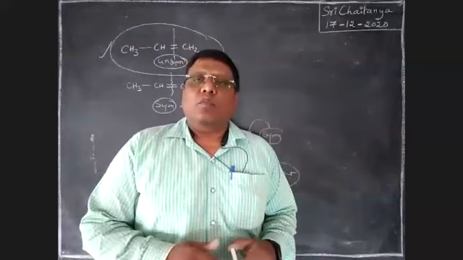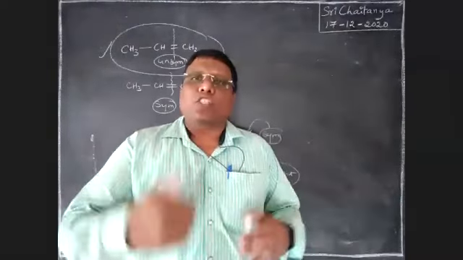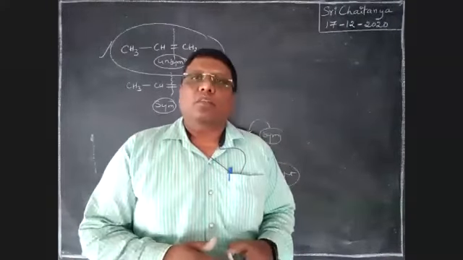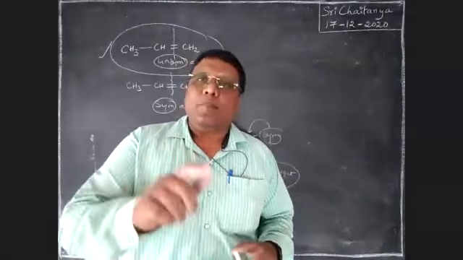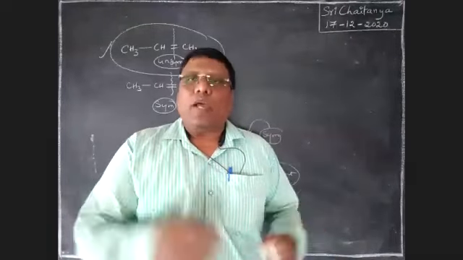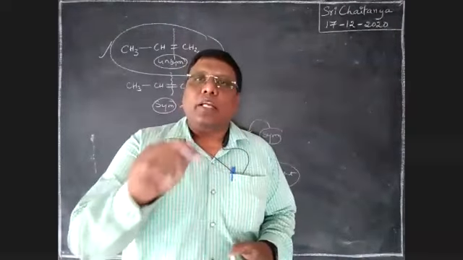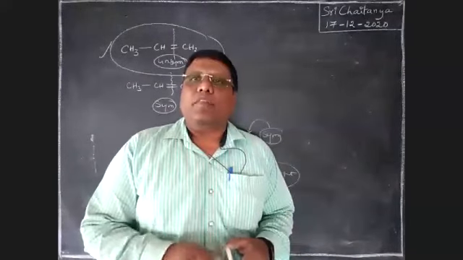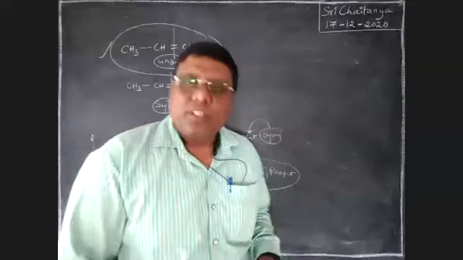That is decided with the Markovnikov rule and also the anti-Markovnikov rule. Now we are going to discuss Markovnikov addition and anti-Markovnikov addition.